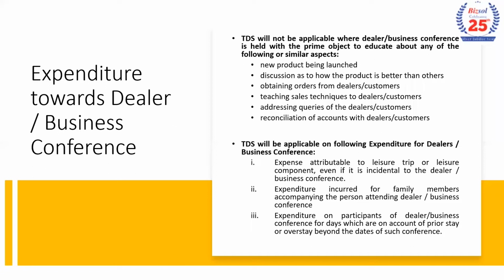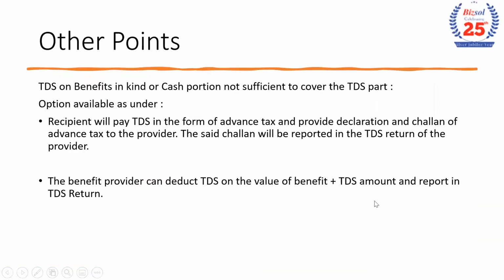Given an example, if there is a sales meet for a new product launch in Dubai. However, the dealer has been given an extended stay with his family members. In that case, the extended portion will be treated as benefit or perquisite to the business partner and it will be liable to TDS under this section.